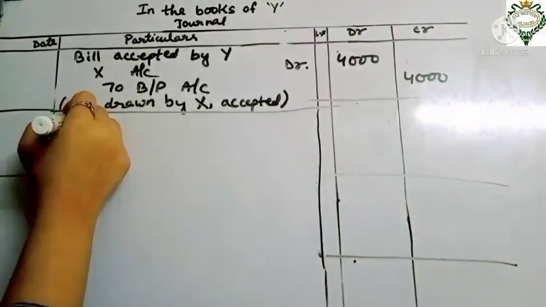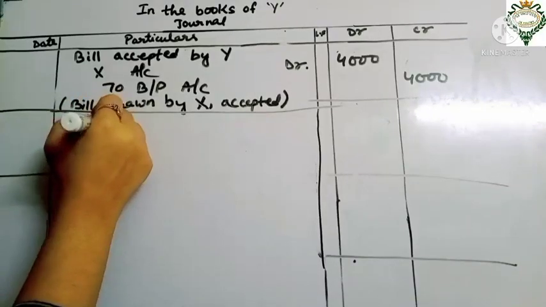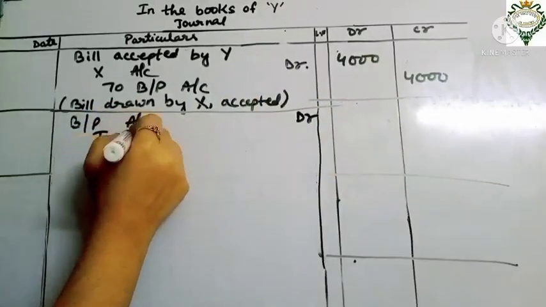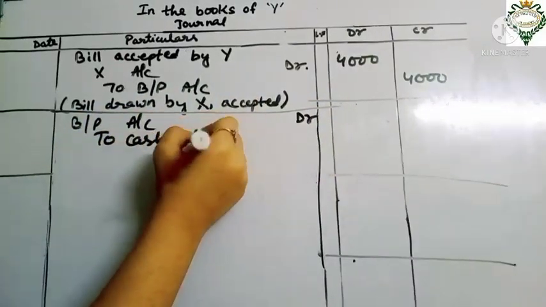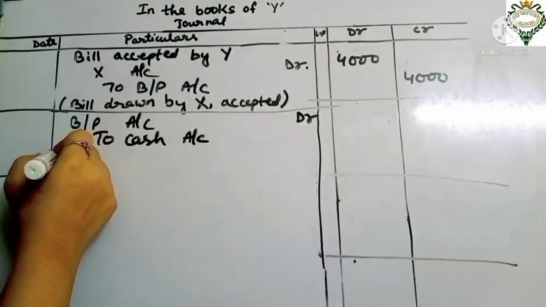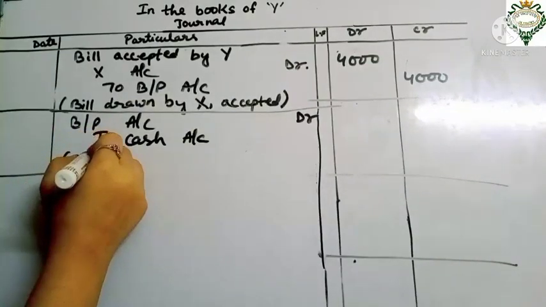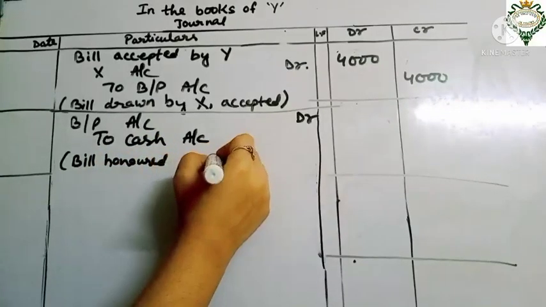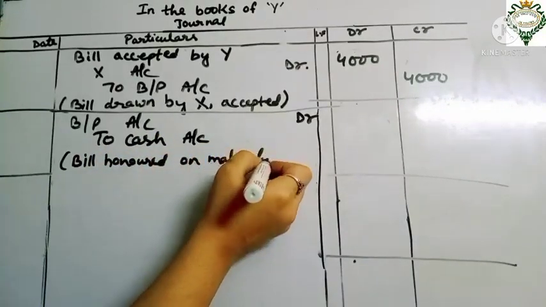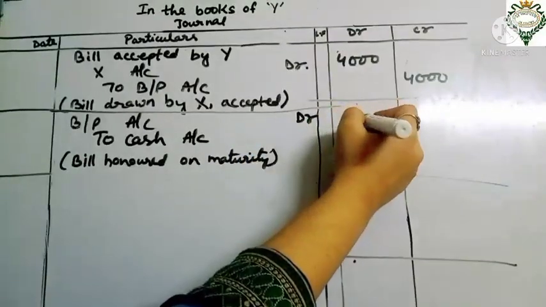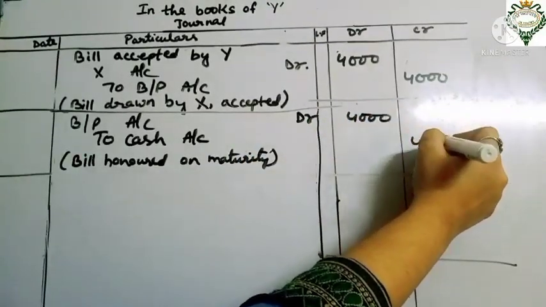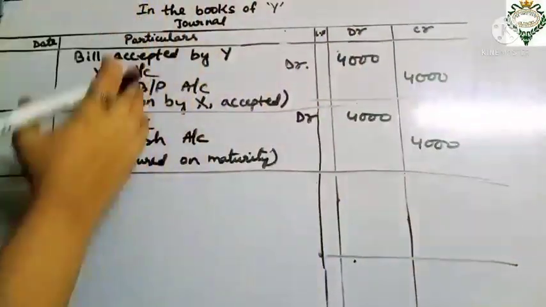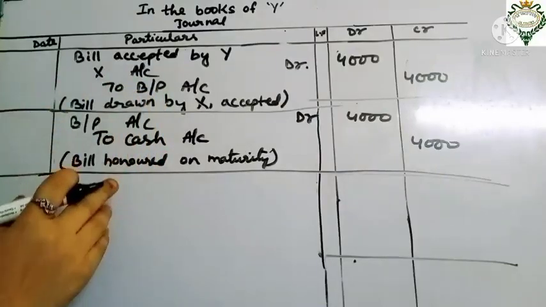The last entry in the books of Y will be bills payable account debit to cash account, and the narration will be bill honored on maturity, and the amount will be 4,000. So this is how you have to do it in all the 4 circumstances. You have to pass the journal entries in the books of X and in the books of Y.